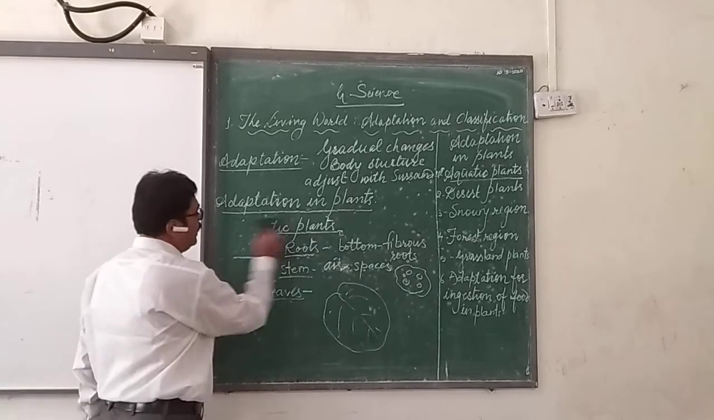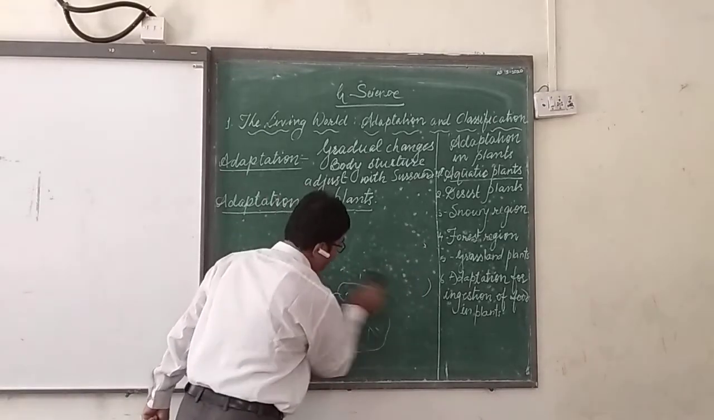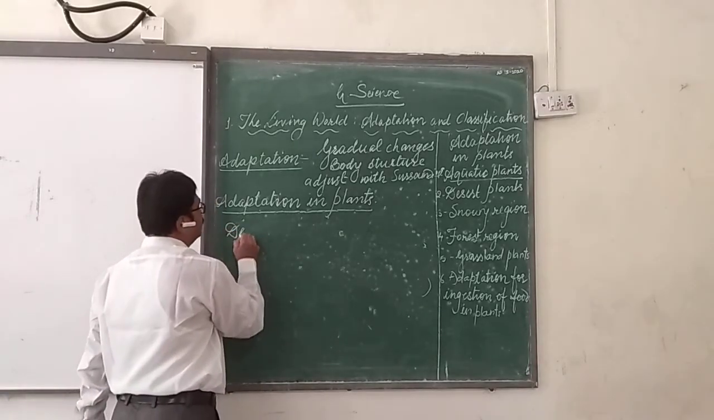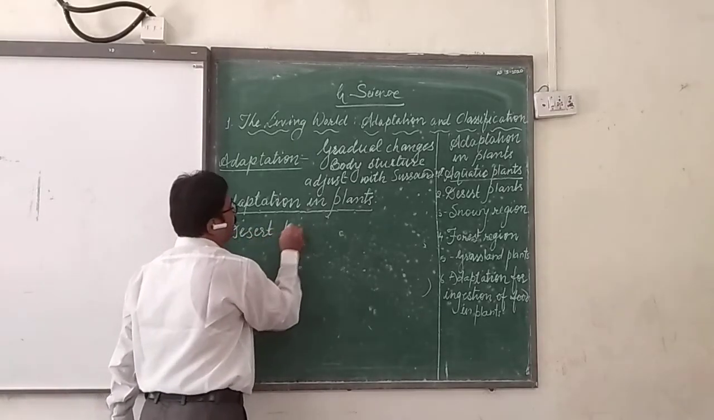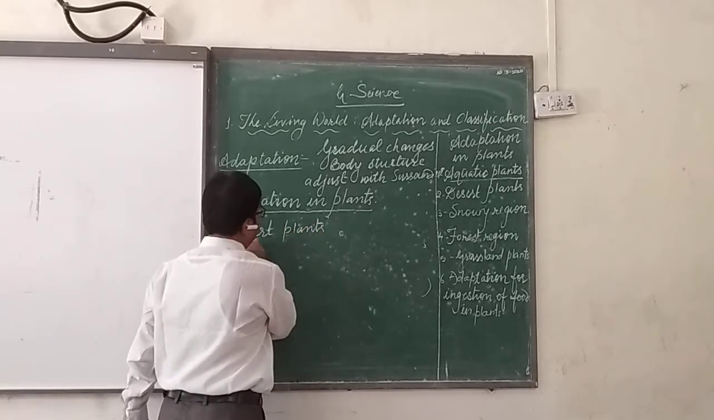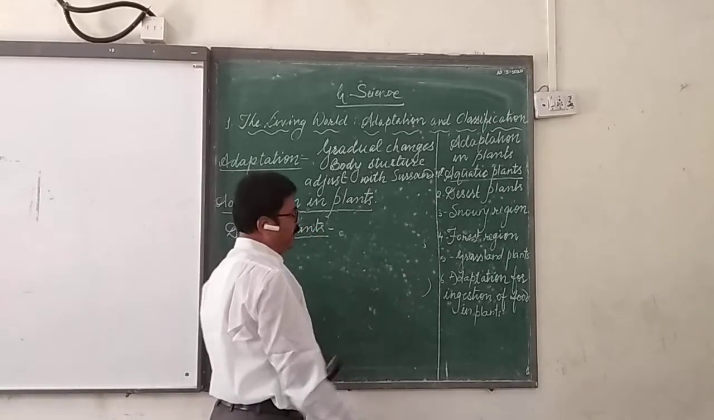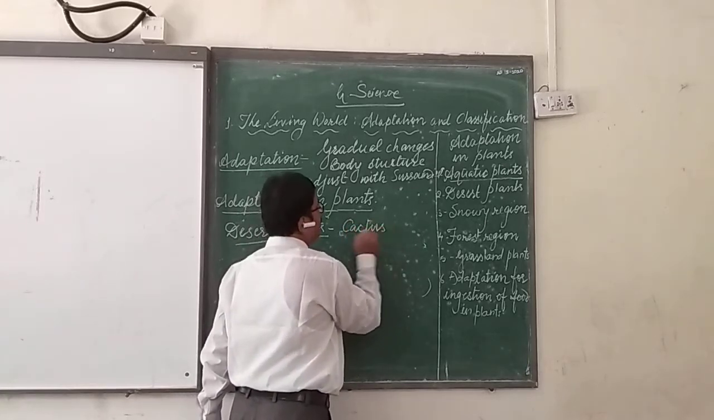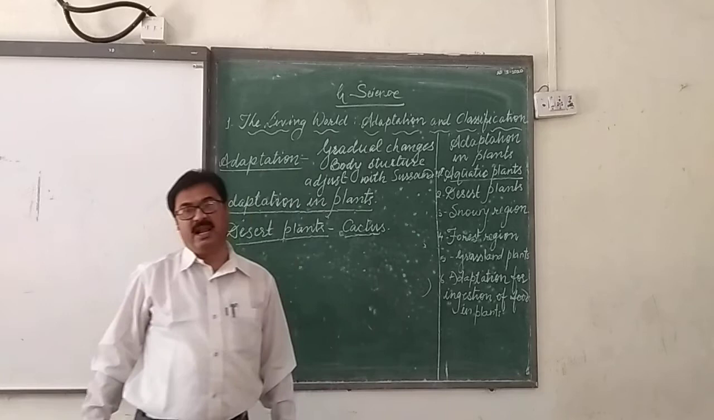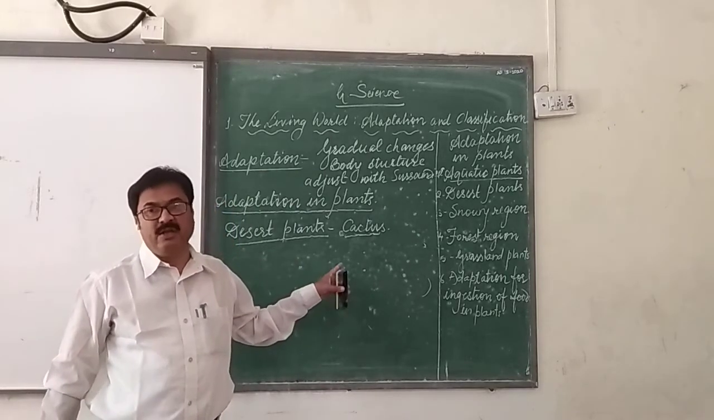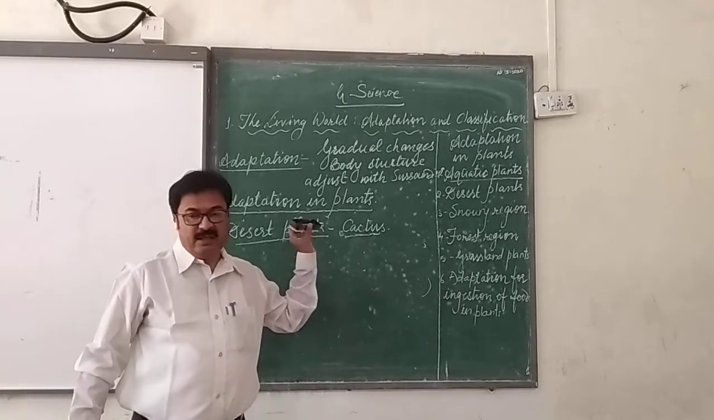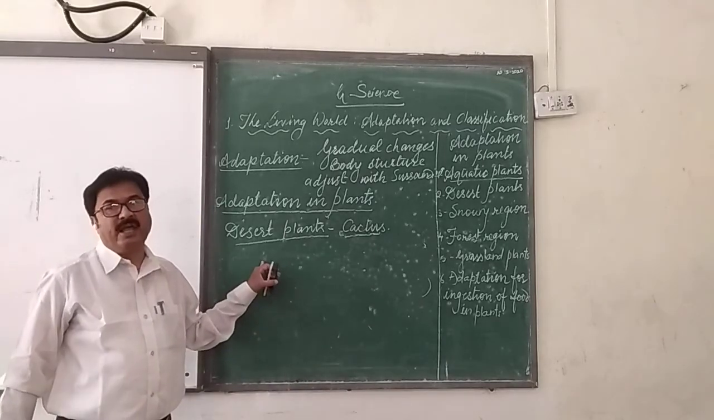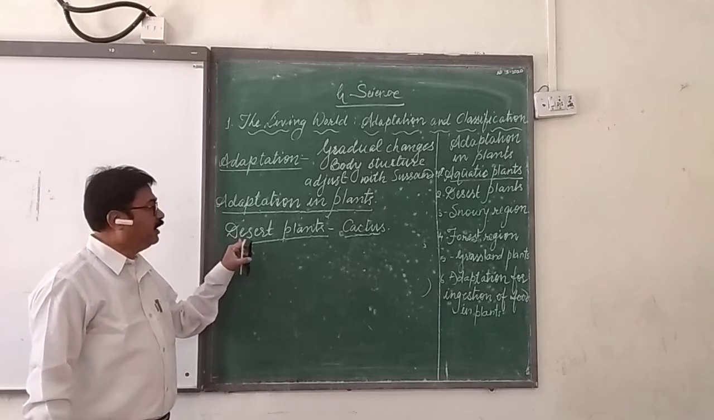Then we are going to see the desert plants. Adaptation in the desert plants. If the name desert plants is taken, first of all examples come in front of you, that is the cactus, like opuntia and some varieties of cactus plants. Then, what are the characteristics which help them to grow in the desert?